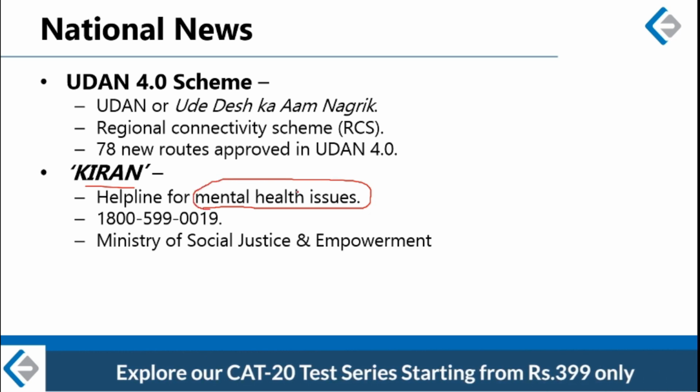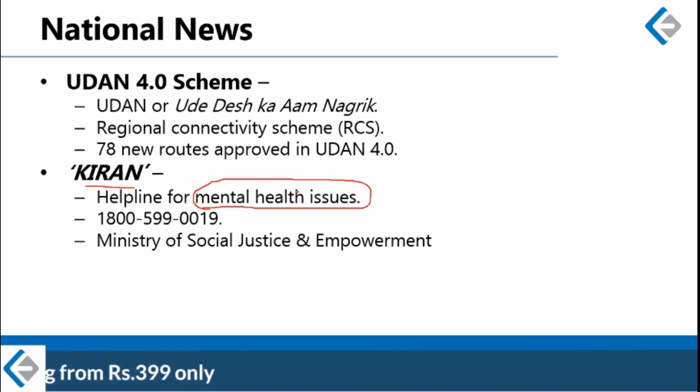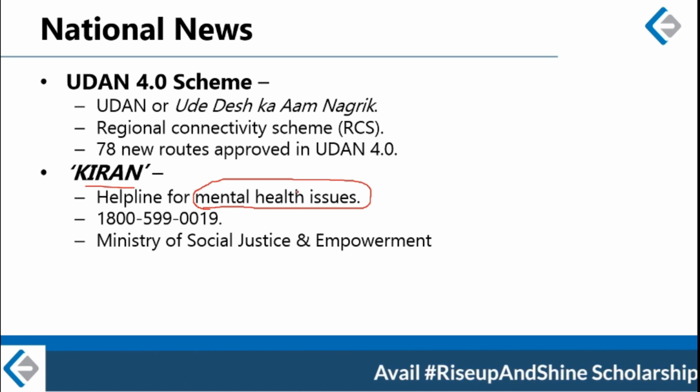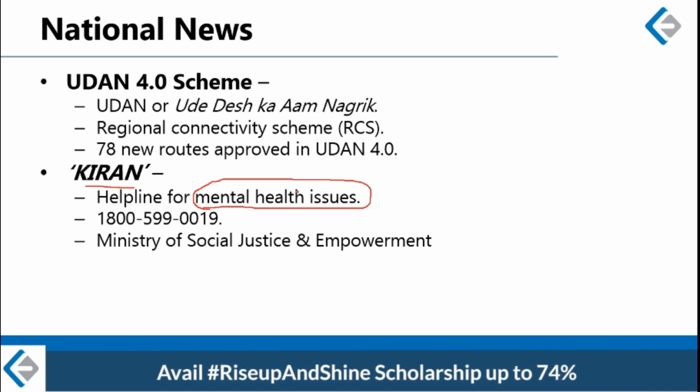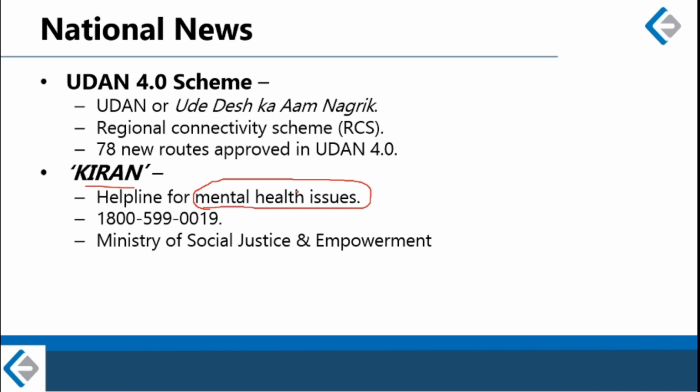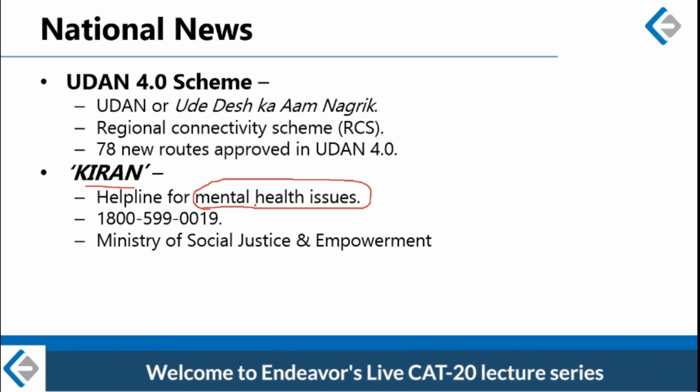Obviously lockdown is one of the contributing factors, because lockdown is taking its toll on the mental health of people. People are unable to go out to work, people are unable to go out for recreation, and this is causing a lot of stress. This is why you must have heard about many high profile suicide cases in the last couple of months, right? So acknowledging the need to address mental health issues, the government has started a new mental health helpline. The name of this helpline is Kiran.